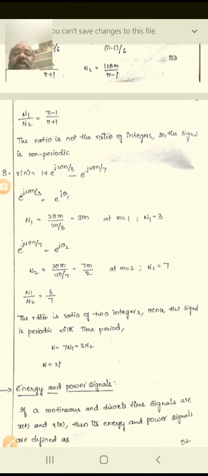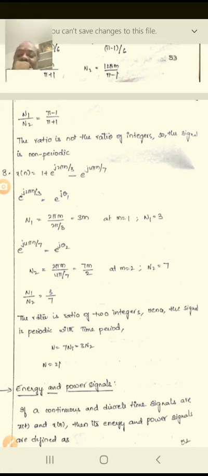Now we will take one more example. This is x of n equal to 1 plus e power j 2 pi n by 3 minus e power j 4 pi n by 7. Here, the first one is a constant, no problem about that, but take the function e power j 2 pi n by 3, which is equal to e power j theta 1.